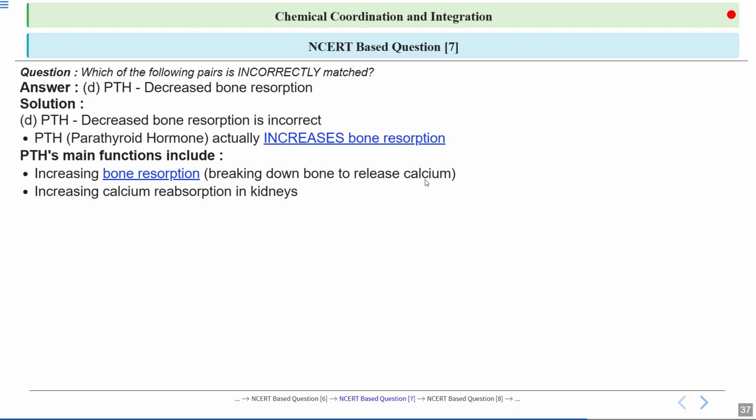It leads to increased calcium reabsorption in the kidneys as well. It enhances calcium reabsorption in the kidneys. It helps in maintaining blood calcium levels. This whole process reduces calcium loss through urine, ensuring adequate calcium availability for bodily functions. So it reflects a regulatory mechanism in mineral homeostasis.